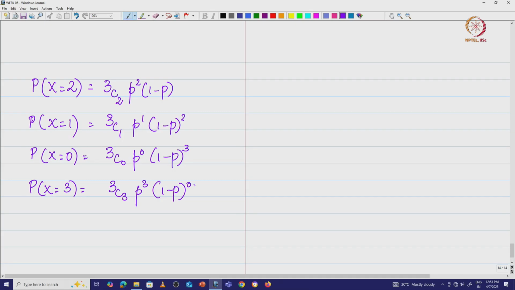Therefore what I see is, whenever I am looking for k successes in n trials, I am going to look at the probability mass function of k successes in n Bernoulli trials, because I am still dealing with only 2 outcome experiments.